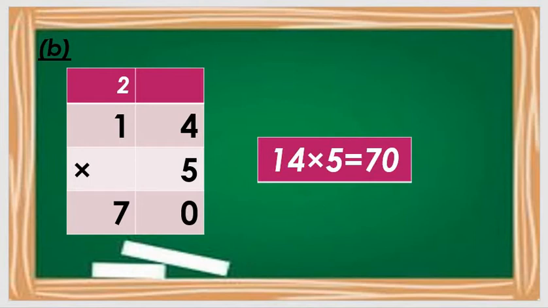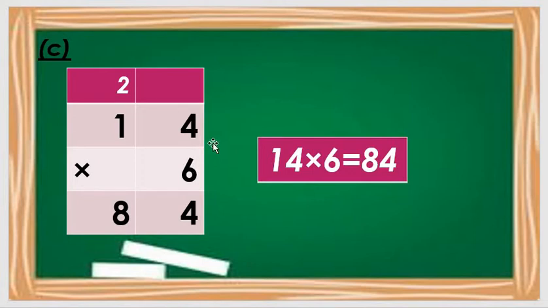Now we move on to question number C. Question number C is 14 6s are. Okay, so 14 6s, do we know or don't we know? We don't know. First of all, we do one by one all steps.